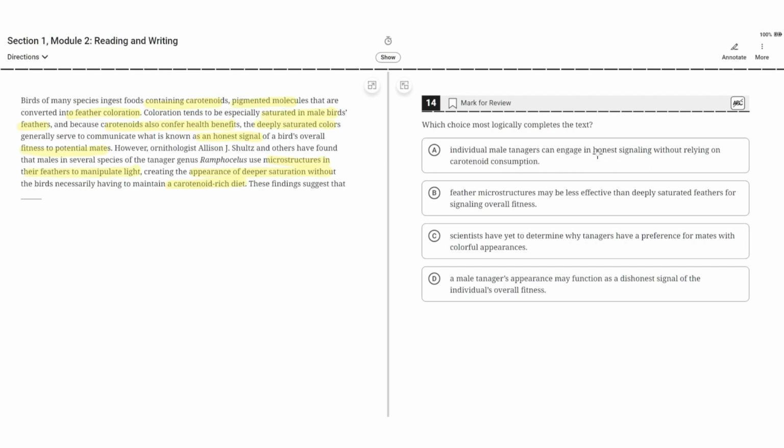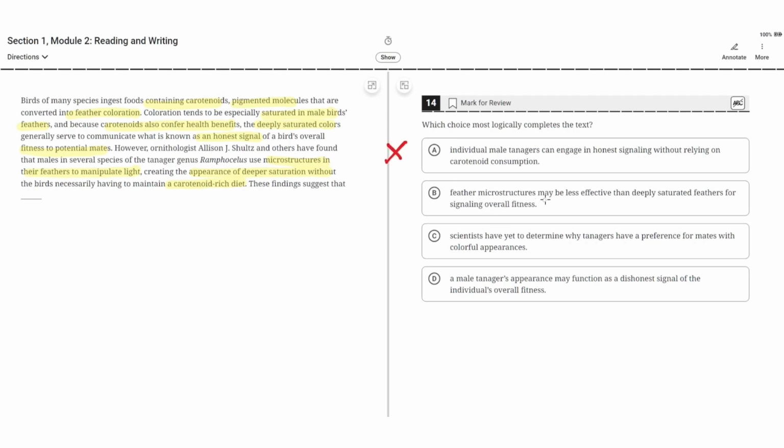This is wrong for the fact that it's not honest signaling, it could be dishonest signaling. This is because honest signaling is when they eat a carotenoid-rich diet that gives them the deeply saturated feathers, and dishonest signaling is when they use the microstructures in their feathers to manipulate light, creating the appearance of deeper saturation without having to maintain a carotenoid-rich diet. Therefore, A is incorrect.